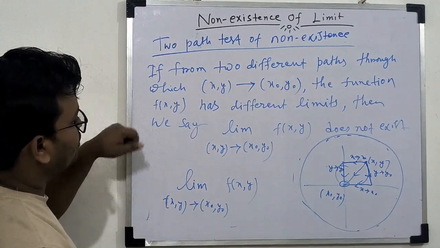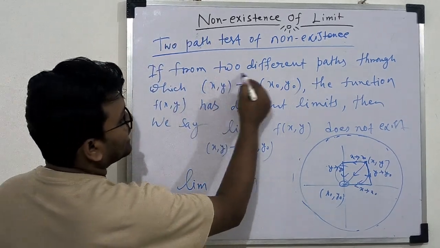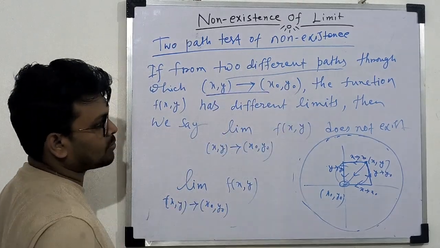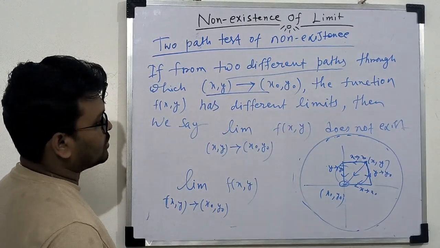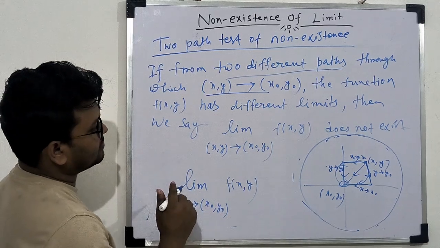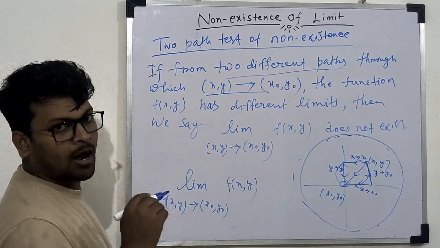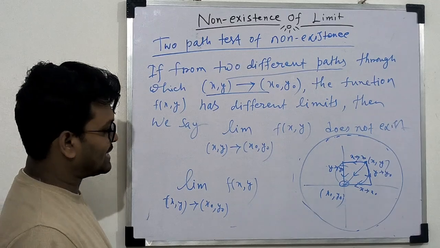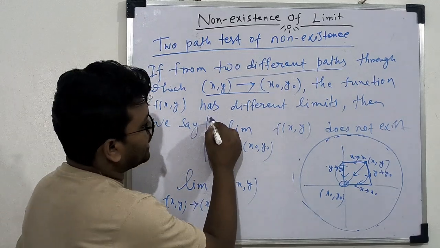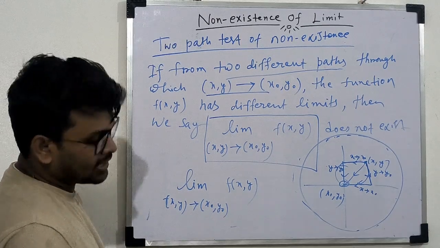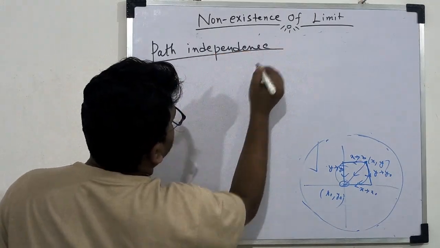So if we can find two different paths through which this point approaches x0 y0, and the value of this limit comes out different, then we say this limit does not exist. And another thing is path independence.